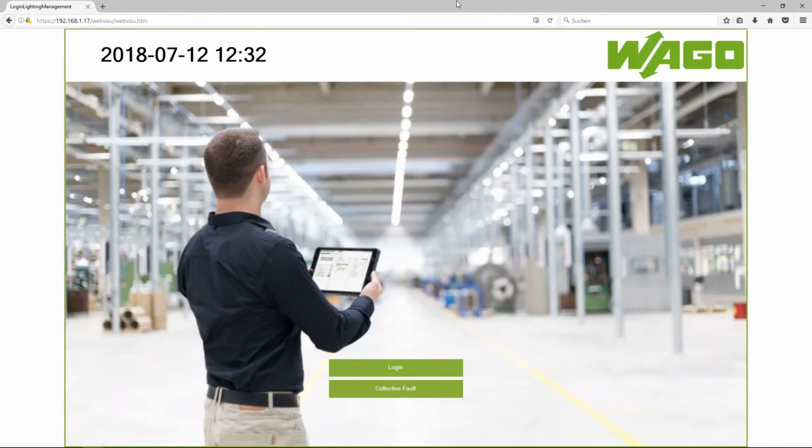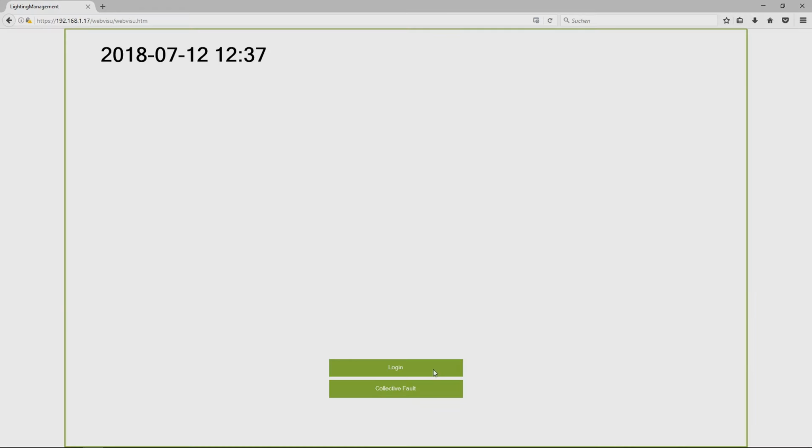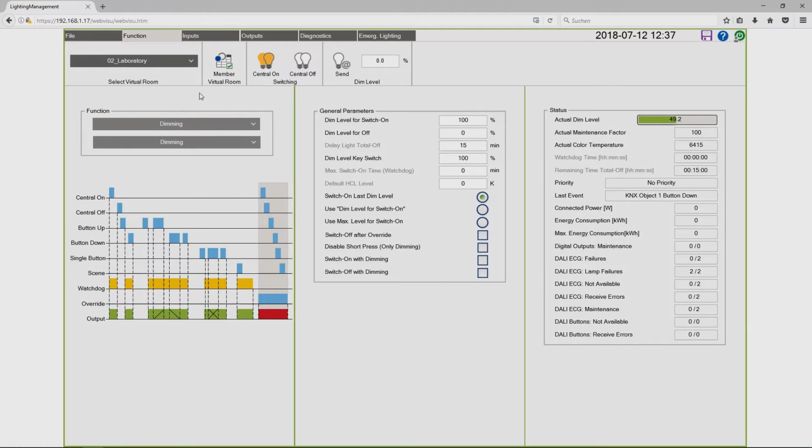I have to type in the IP address in the address line. Please use HTTPS. The HTTP port is deactivated for security reasons. Now I have to log in with my username admin and the password is WAGO. The application starts within the view function.